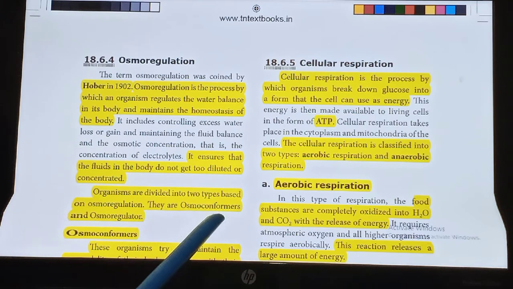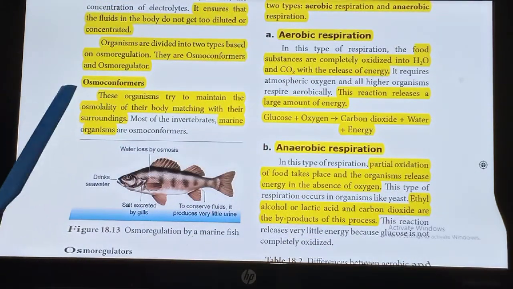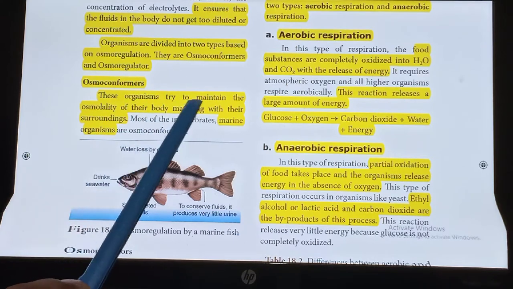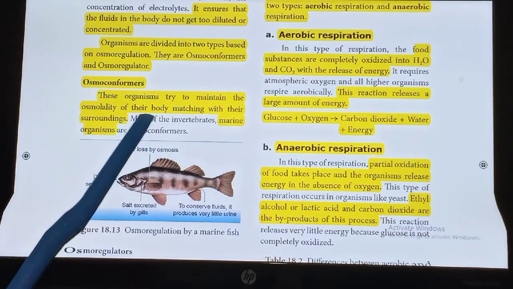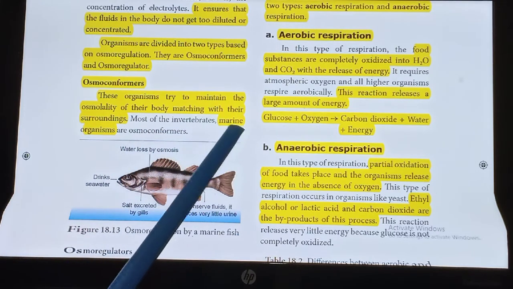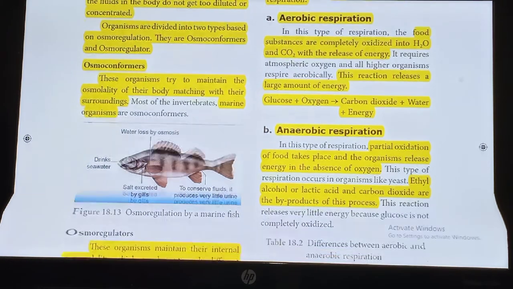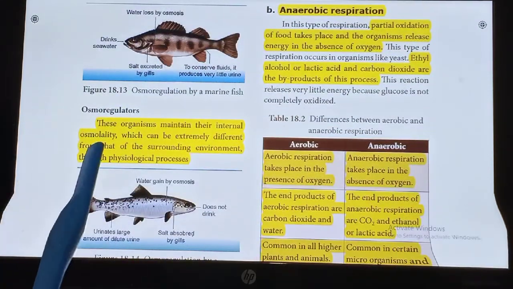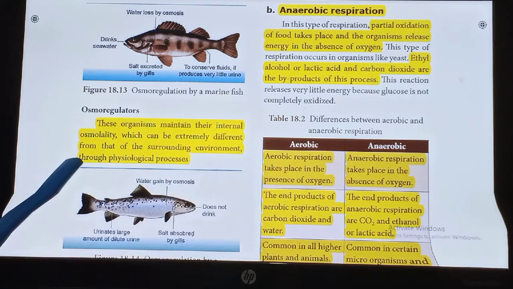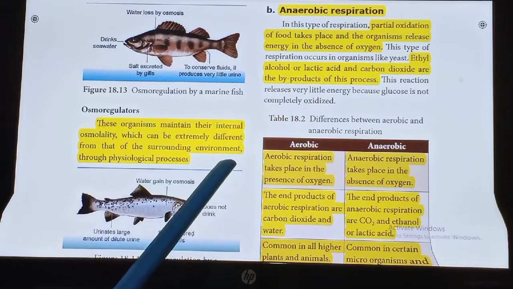They are osmoconformers and osmoregulators. Osmoconformers. These organisms try to maintain the osmolarity of their body matching with their surroundings. Most of the invertebrates and marine organisms are osmoconformers. Osmoregulators. These organisms maintain their internal osmolarity, which can be extremely different from that of the surrounding environment, through physiological processes.